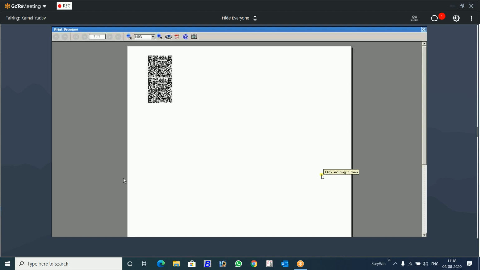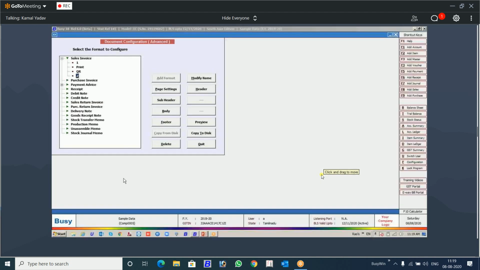The size is fixed, 2.3 centimeters by 2.3 centimeters. When you take a printout, it will be 2.3 by 2.3 centimeters, though you can zoom it on PDF. Now we will move further to how to use this QR code field in the actual invoice.